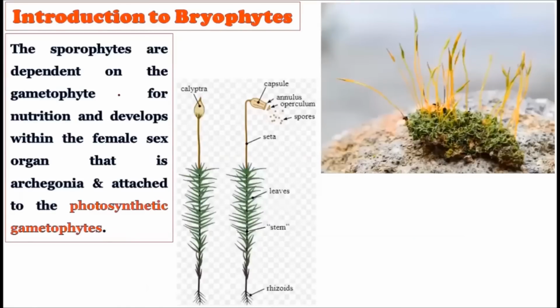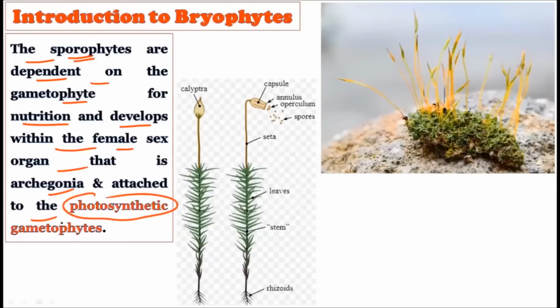Now consider the sporophyte. From the zygote, the sporophyte has evolved. This is a very important slide; you should carefully understand this. The sporophytes are dependent on the gametophyte for their nutrition and develop within the female sex organs, the archegonia, attached to the photosynthetic gametophyte.